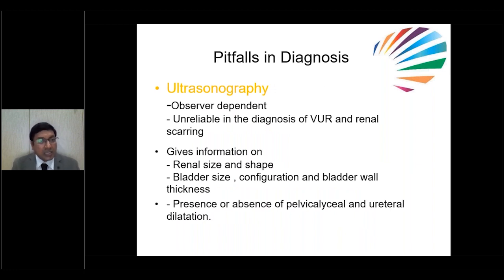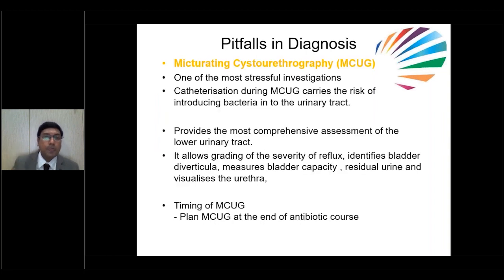To diagnose UTI, along with urine culture, the other simple investigation is ultrasonography. But this is observer dependent. The radiologist should be competent to do ultrasound, especially in babies. But this is not reliable to diagnose VUR or renal scarring. For that, we have to do MCUG and DMSA later on. But ultrasound gives information about the renal size, shape, bladder size, configuration, and bladder wall thickness. And it gives information about the presence of pelvicalyceal dilatation or ureteric dilatation, meaning hydronephrosis or hydroureteronephrosis.